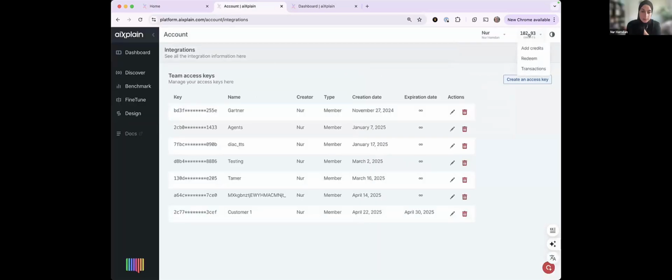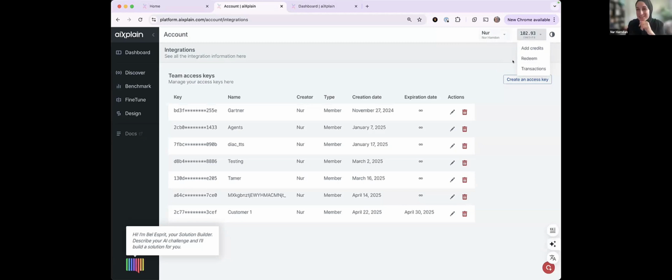Yeah, go ahead. Is there a limit to the number of API keys one can create? Yeah, you can create 10 API keys per team, and then you can delete and create more. If for any reason you need more, contact us. We usually can offer you a little bit more. We can be more flexible. So that's question number 1. Question number 2 is probably the limitation on the number of teams. We do not have any limitation on how many teams you create or how many members you invite to your team. Okay, that was not the question, but good to add that information.